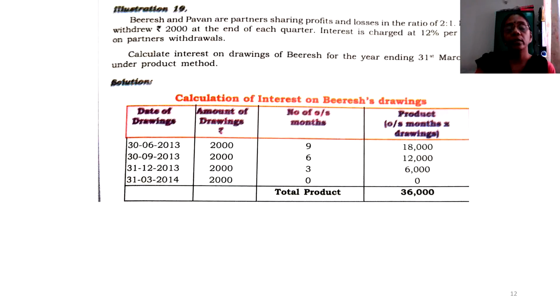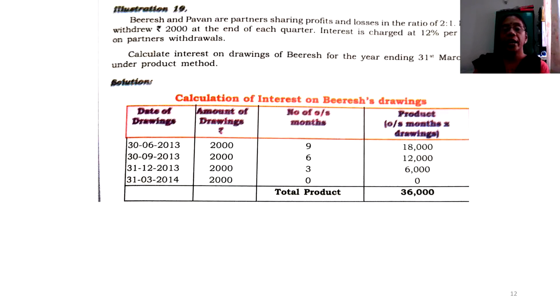There is one more question here before you. Biresh and Pawan are partners sharing profits and losses in the ratio of 2:1. Biresh withdrew rupees 2,000 at the end of each quarter. Interest is charged at 12% per annum on partners' withdrawal, and calculate interest on drawings of Biresh for the year ending 31st March under product method.